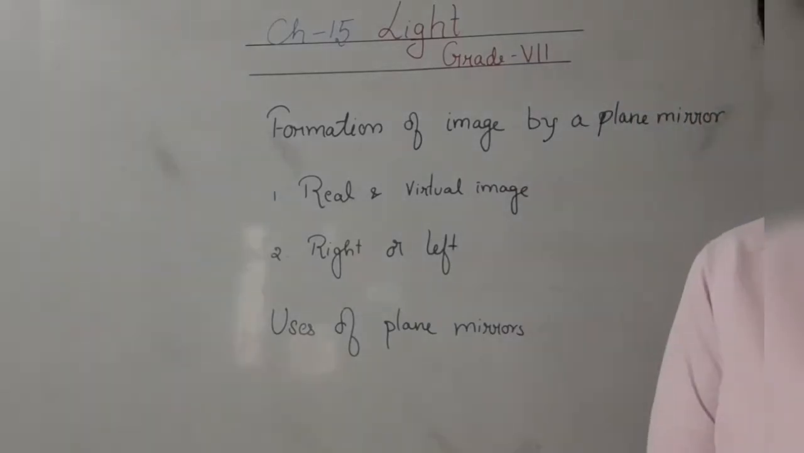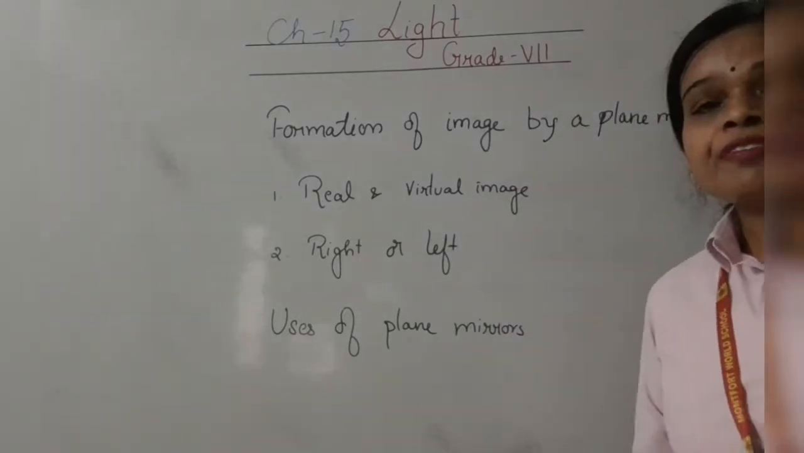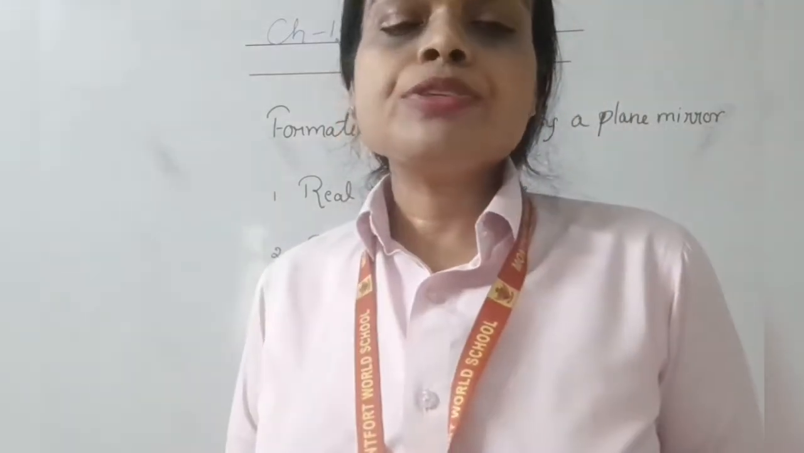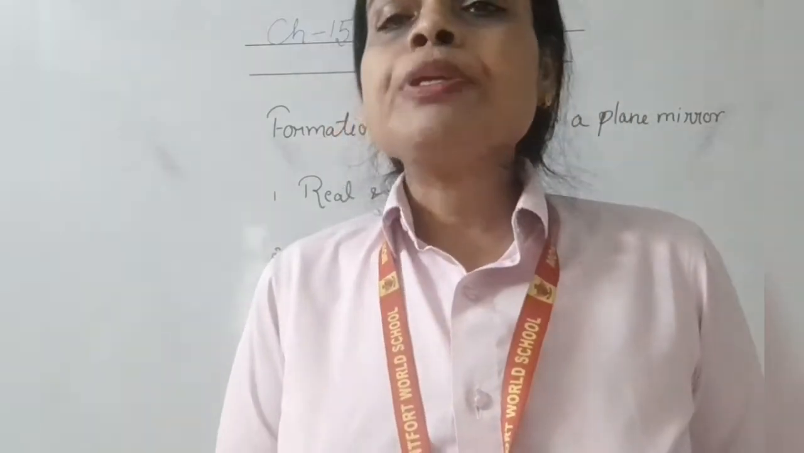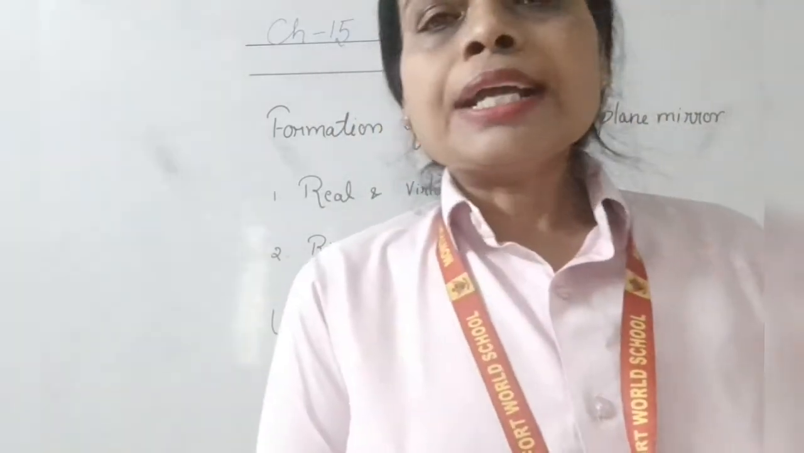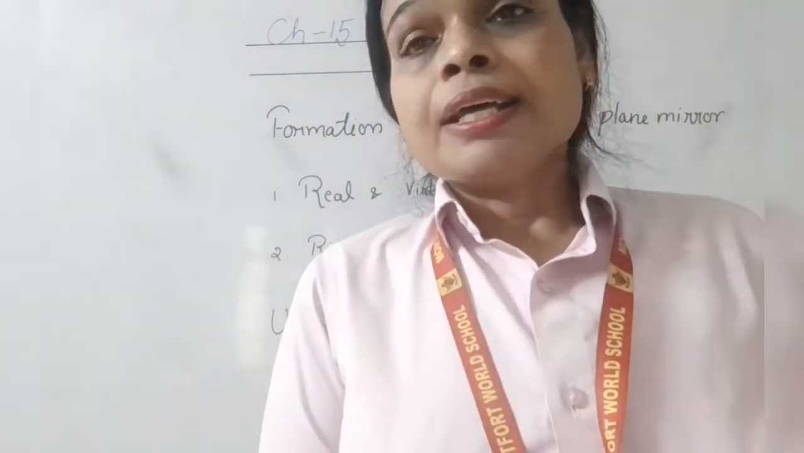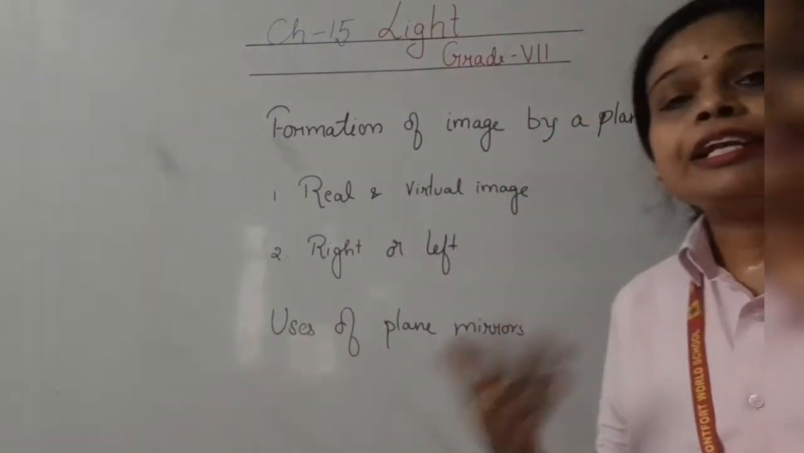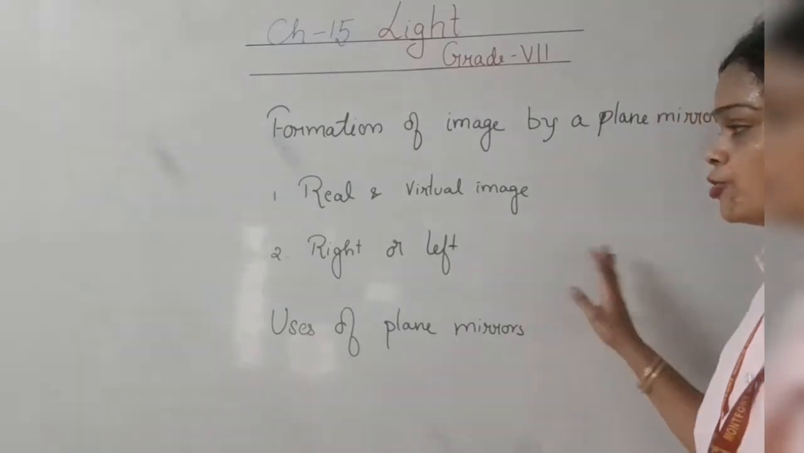Next, right or left. Whenever you stand in front of the plane mirror, you see that your right appears to be left and your left appears to be right. This is called lateral inversion. Lateral inversion is nothing but the right appears to be left and the left appears to be right.